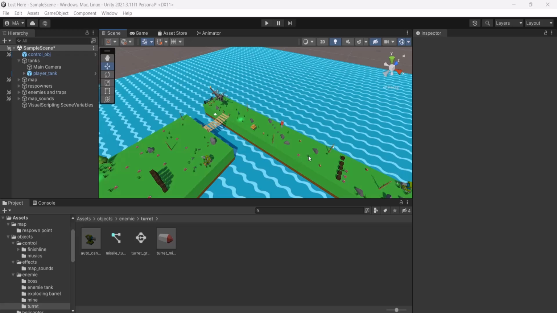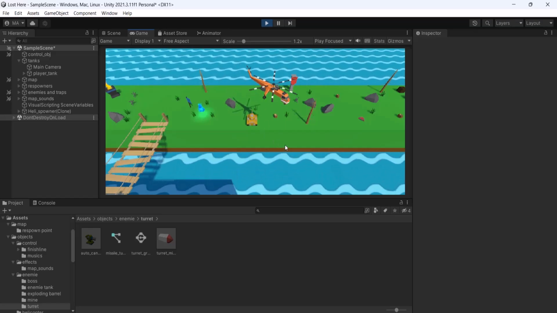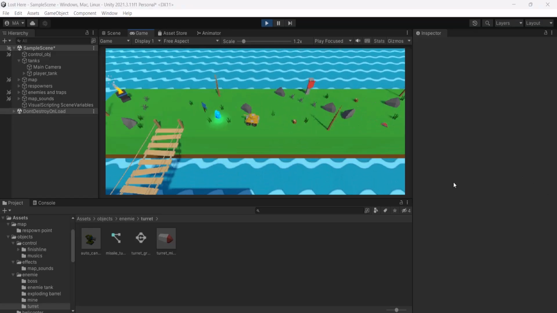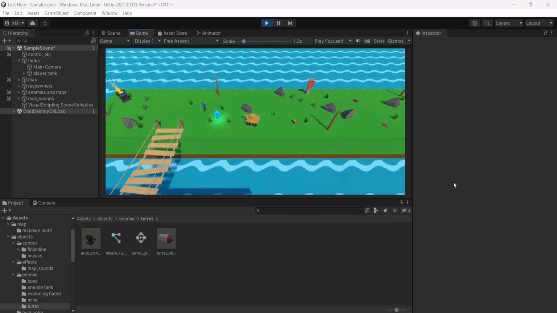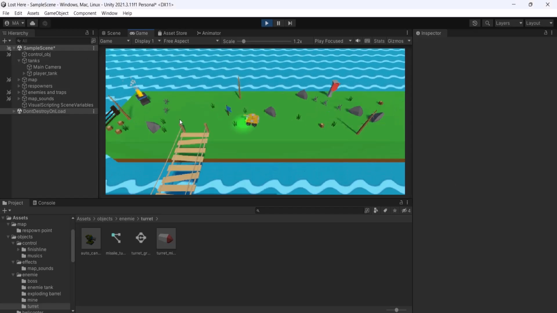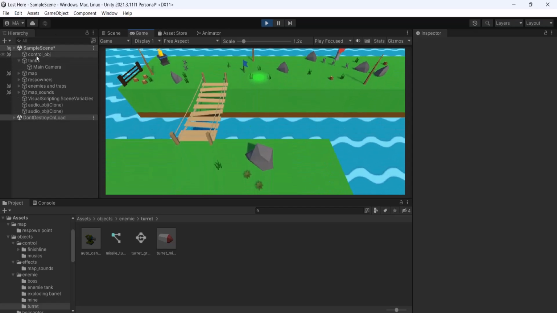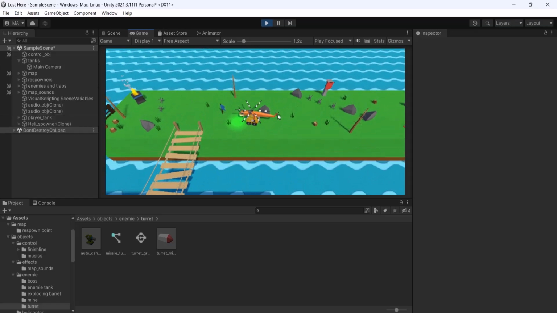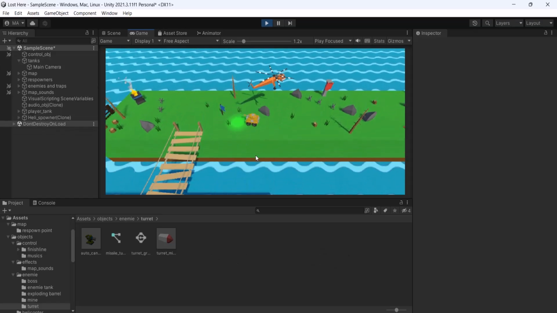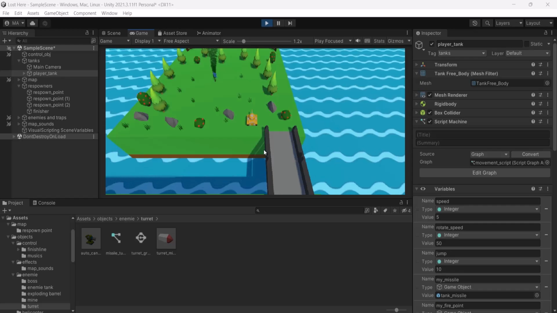Also, I made an animation of another object which is responsible for the respawn of the tank, as we can see here, to make it more realistic for the game. Those blue flames here are the respawn points. If the player touches them, the game saves the current position of the tank, and when the tank is destroyed, the control object over here respawns another tank, and the animation of the helicopter on the last checkpoint. So this is the end of the game.